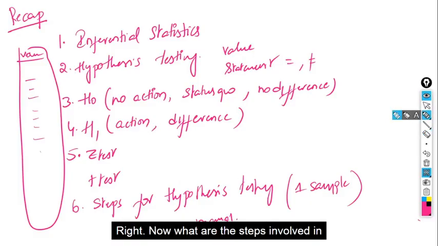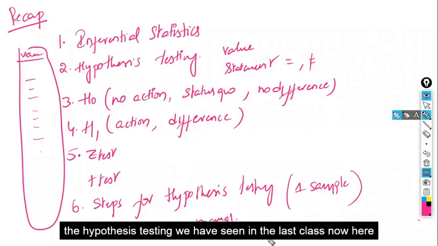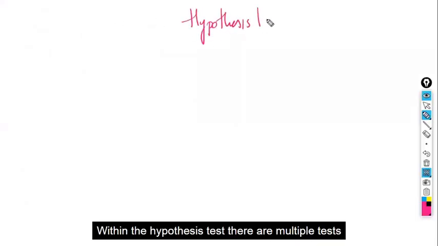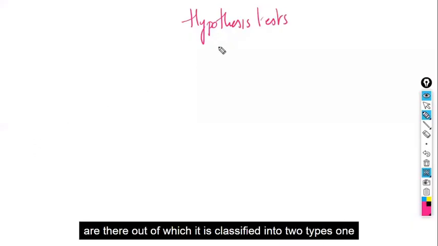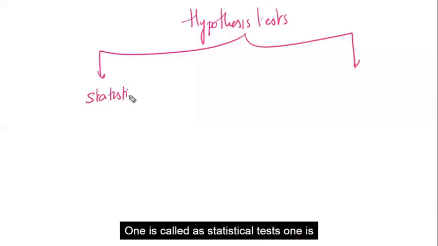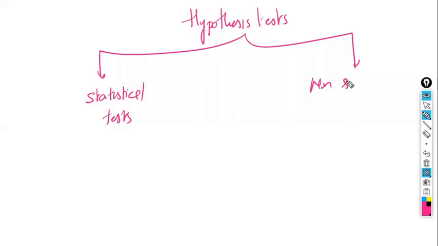Right? Now, what are the steps involved in hypothesis testing? We have seen that in the last class. Within hypothesis testing, there are multiple tests, which are classified into two types. One is called statistical tests, and the other is called non-statistical tests.